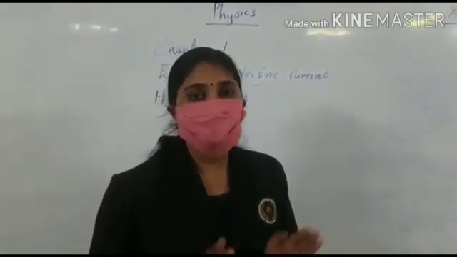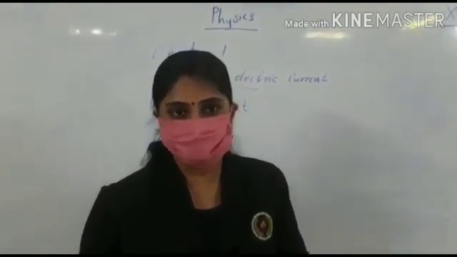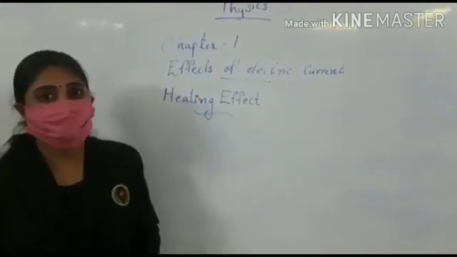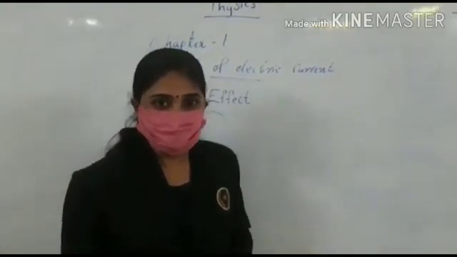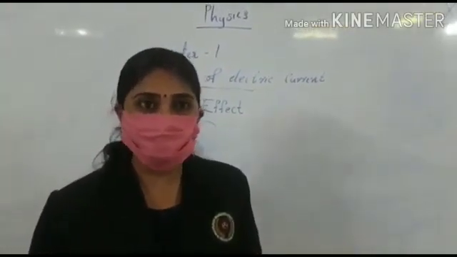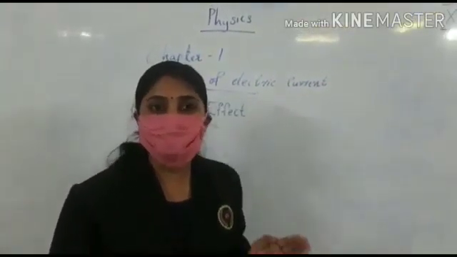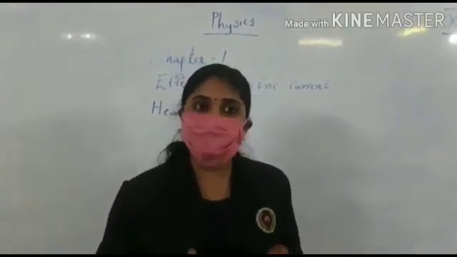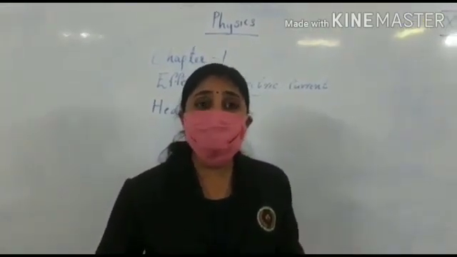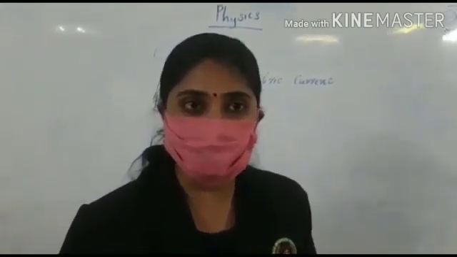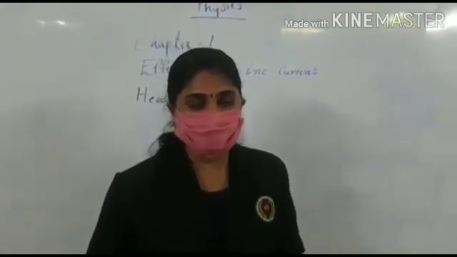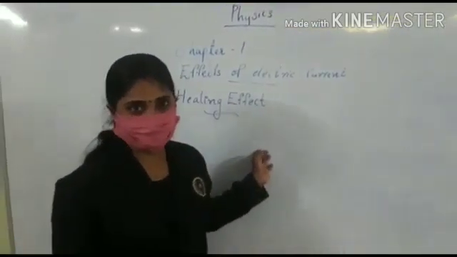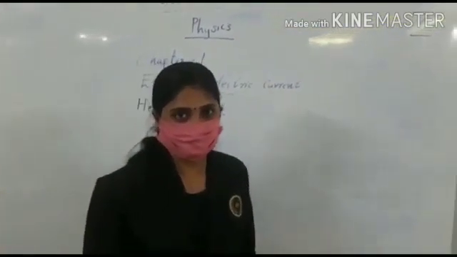You all know we have different forms of energy and one form of energy is converted to other forms. This chapter includes some of the energy changes of electrical energy. First one is about the heating effect of electric current, that is one of the energy changes that happens in electricity. So let's have a look.